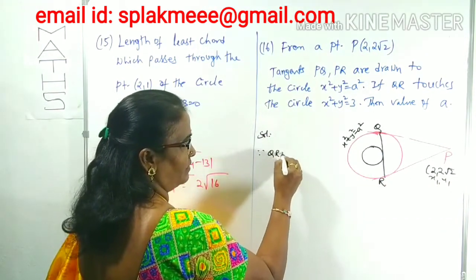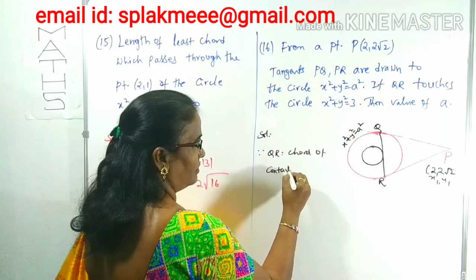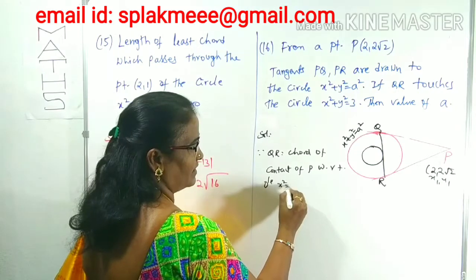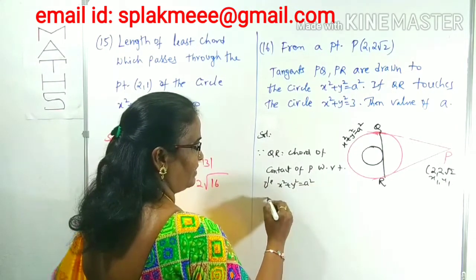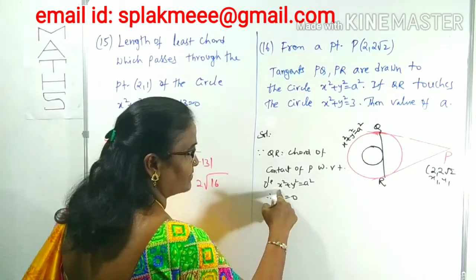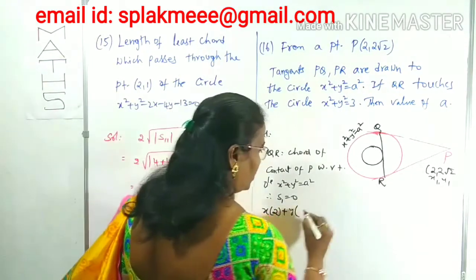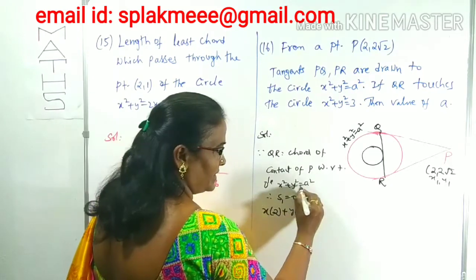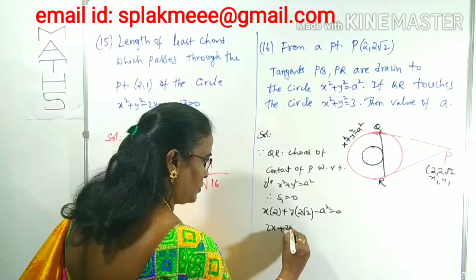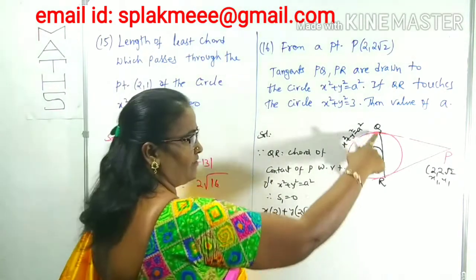Since QR is the chord of contact of P with respect to the circle x squared plus y squared equals a squared, the equation S1 equals 0 gives x times 2 plus y times 2 root 2 equals a squared. Writing it as 2x plus 2 root 2 y minus a squared equals 0, we got the equation of the chord.